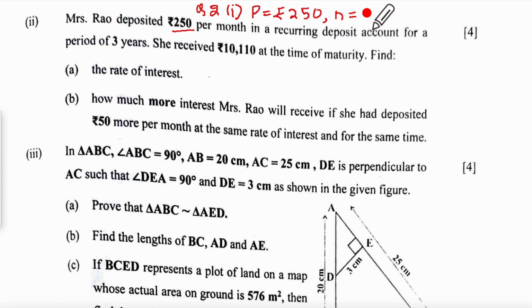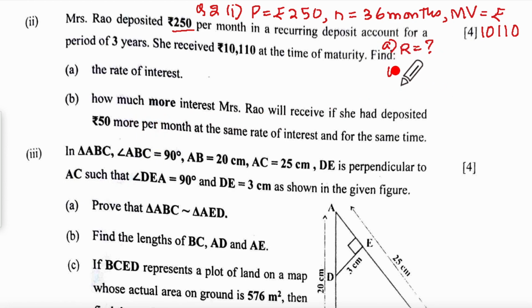N is going to be 3 years, means 36 months, and maturity value is going to be rupees 10110, and they are asking you to find the rate of interest and how much more would she have received if she had to deposit 50 more per month. So the A part and B part is how much more.